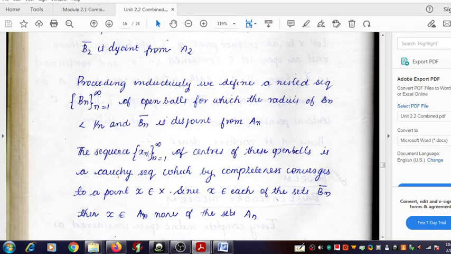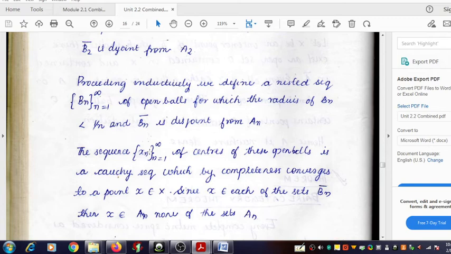This is the point where we apply the completeness of the metric space. This sequence of centers of the open balls is a Cauchy sequence, and X, the metric space under consideration, is complete. In a complete metric space, every Cauchy sequence converges to some point in that metric space.